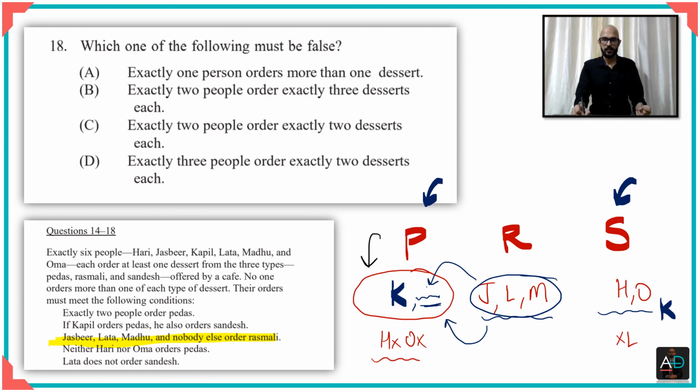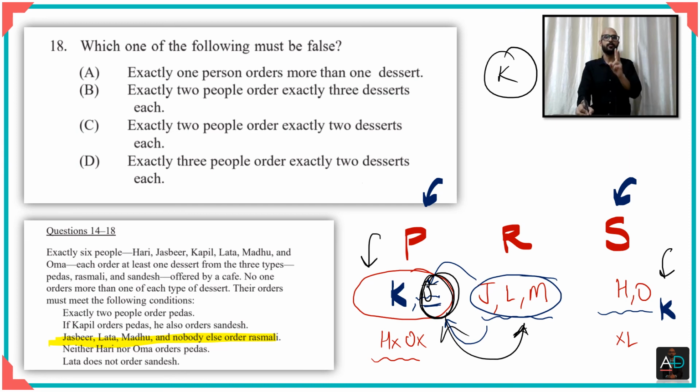So now what I can see here is that couple is a person who has ordered both peda as well as sandesh. So that's the first person who has ordered two things, more than one dessert. Then let us say I put either J or L or M here. Whoever I put, you would find that whatever person I put here has also ordered more than one dessert. That means we've got our second candidate also, which means that this option has been negated. But remember, this was the first case, when couple buys peda.